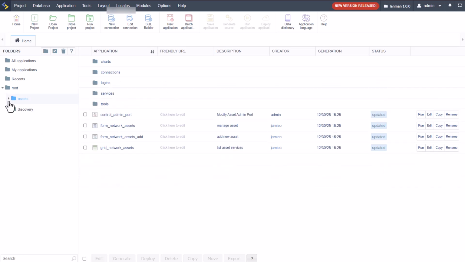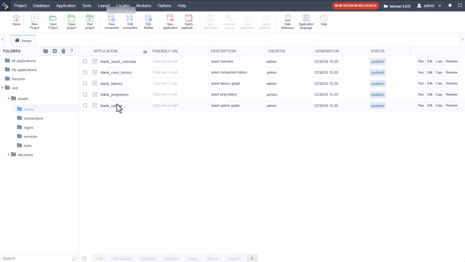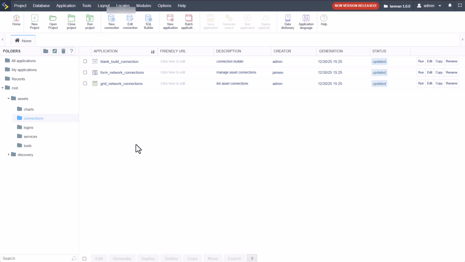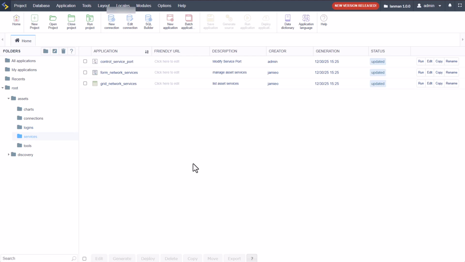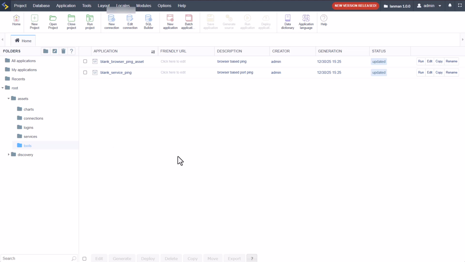Now, within the project, I've organized the assets here. Within the assets, the charts that are opened and viewed, there are more charts there. And maybe if you want to include them elsewhere, you can do that. You can add them onto other devices, assets, or whatever else. You have the connection builder here, as well as then the form and grid for the connections that are built between your assets, your logins, the services here, and then you have the quick control port editor there. Some tools here, which is then the browser ping, so that's for assets, as well as then for services.